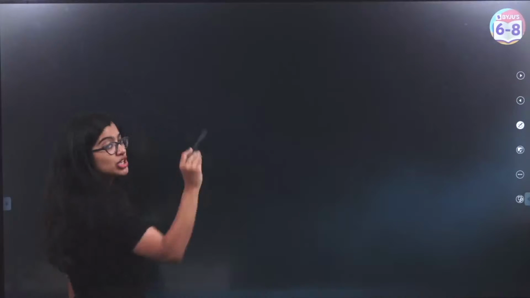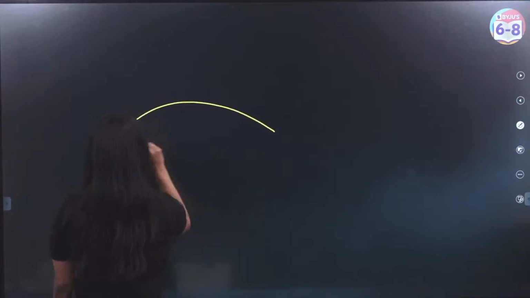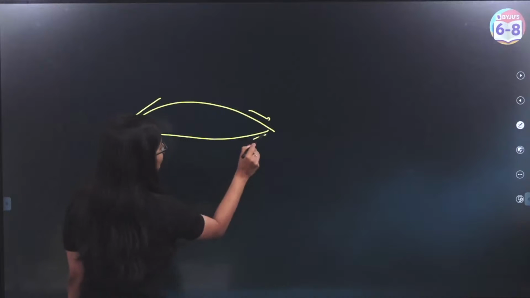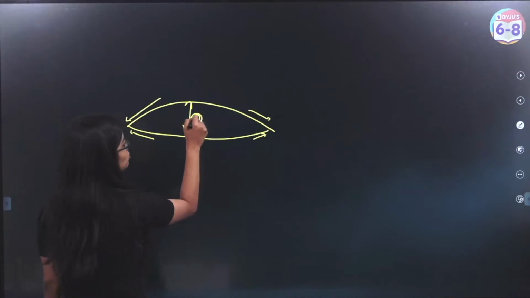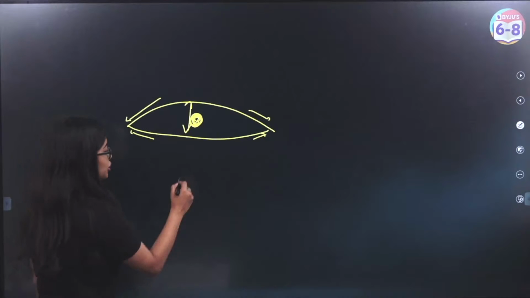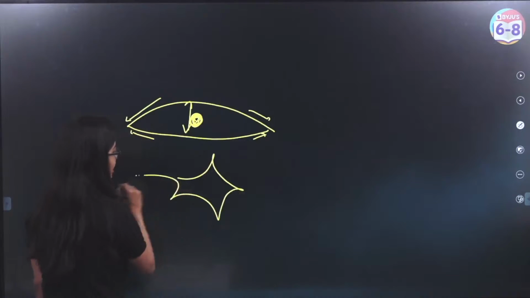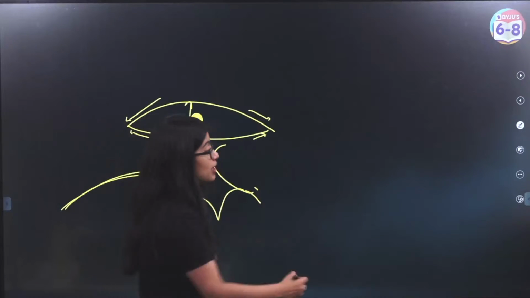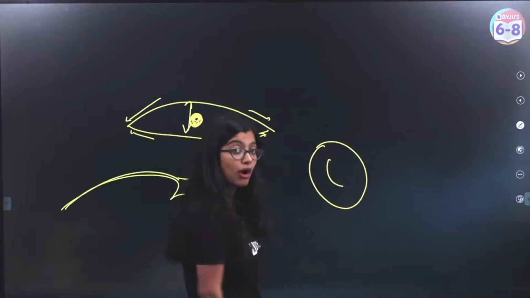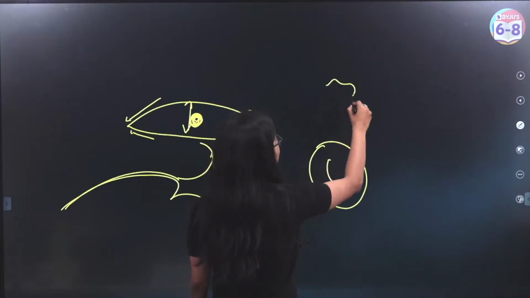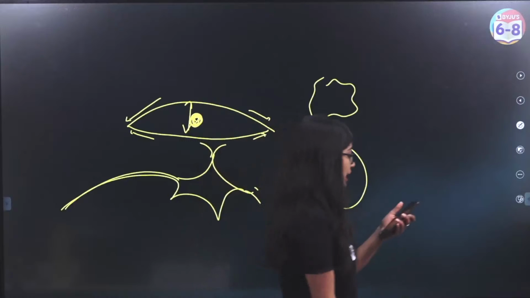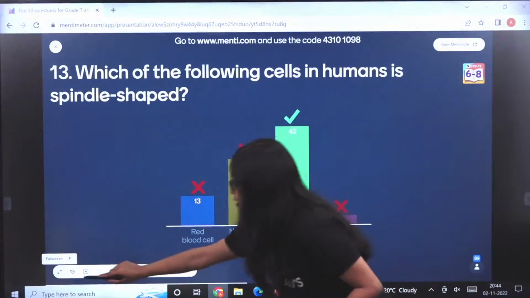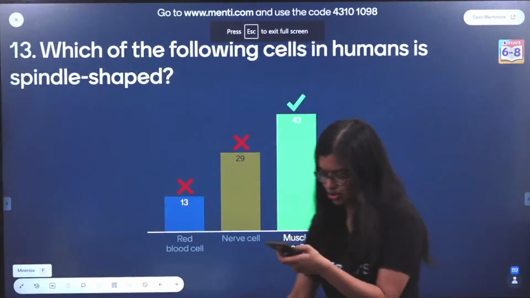Spindle shaped, just now I told you streamlined body, no? Spindle shaped is when it is narrow at the sides, right? And it is broad in the center. And we know that the smooth muscle cells of our body are spindle shaped. Nerve cells will have an elongated structure, okay? So nerve cells are elongated. Then you have your red blood cells, which are discoid or disc shaped. And you have your WBCs, which have an amoeboid shape, okay? Which is why the correct answer here is option number C. Are we clear? This was an easy question.